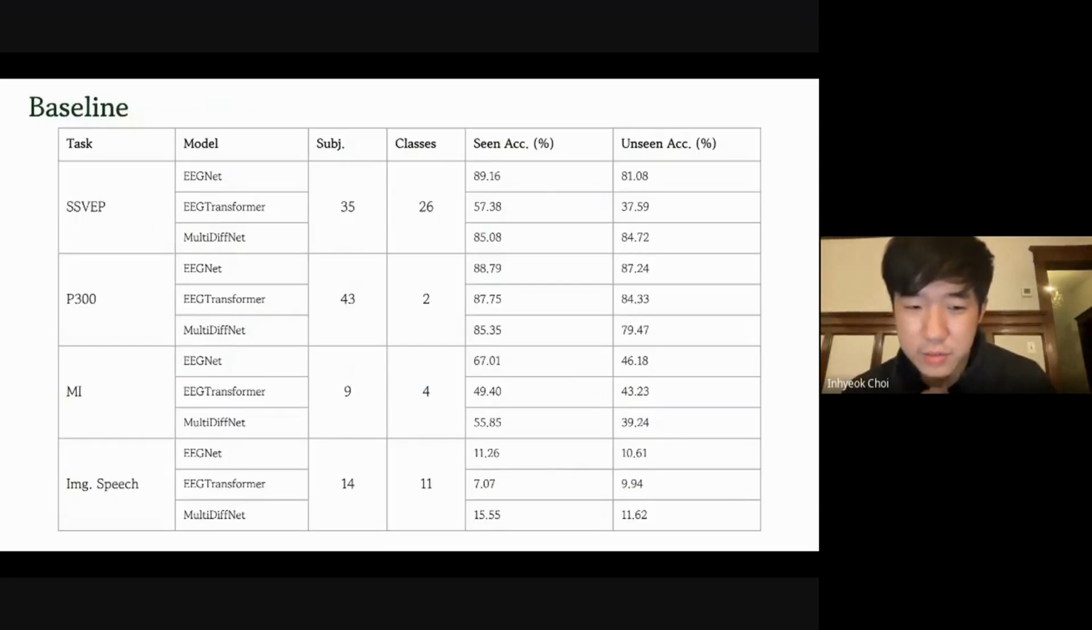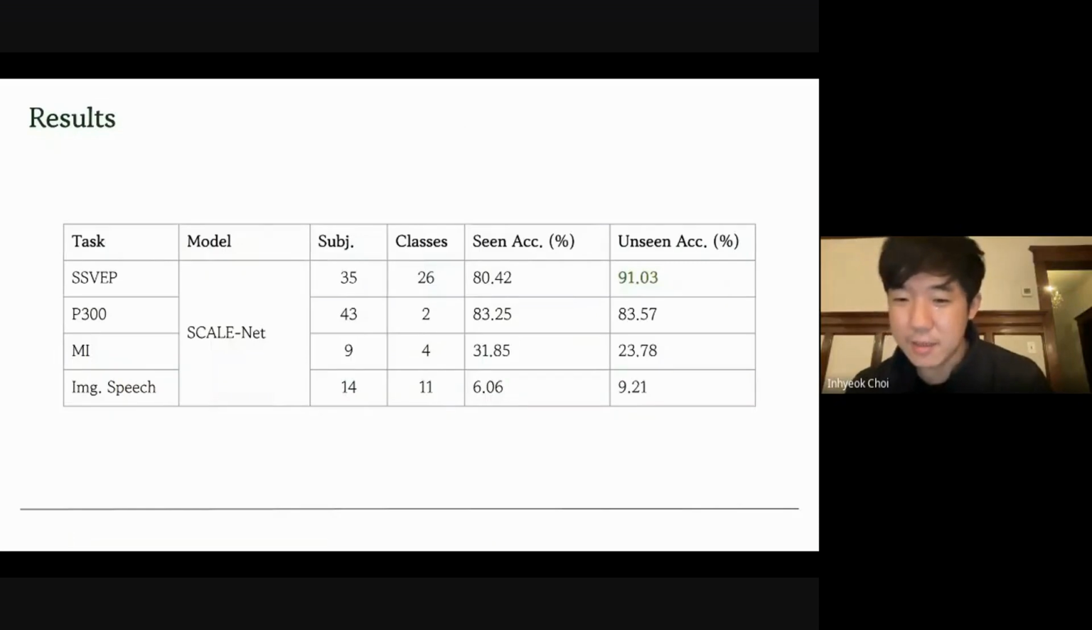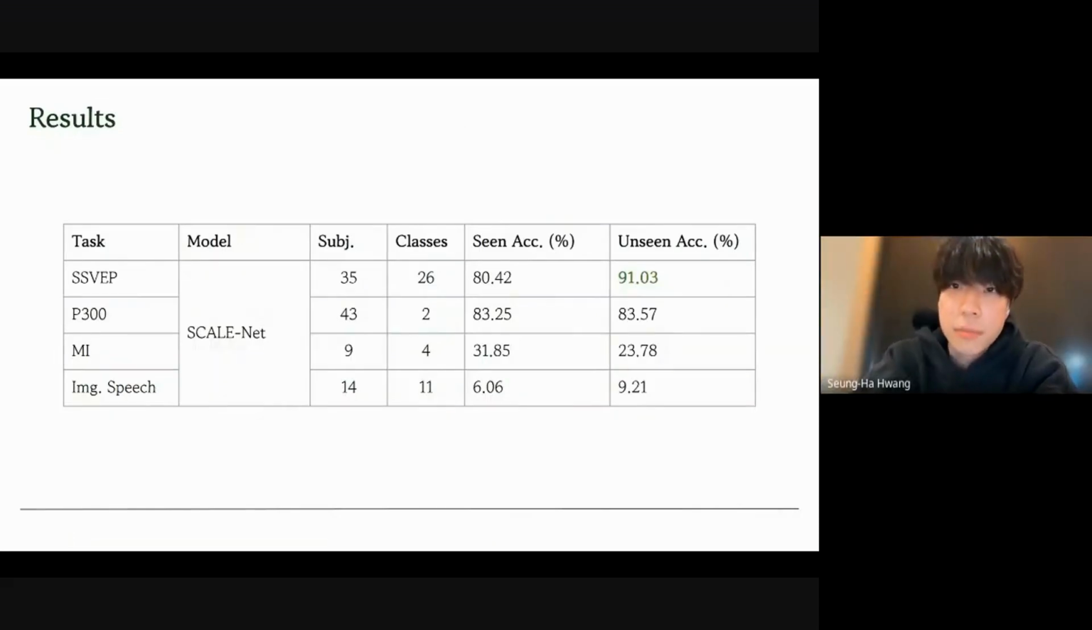And this slide shows baseline model performances using EEGNet, EEG transformer, and multi-DiffNet across tasks. We can see EEGNet shows highest performance for SSVEP, P300, MI dataset, and multi-DiffNet shows highest performance for imagined speech dataset. Now we evaluate ScaleNet on the same dataset.